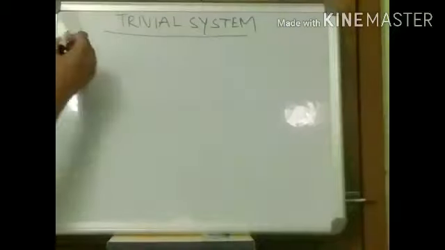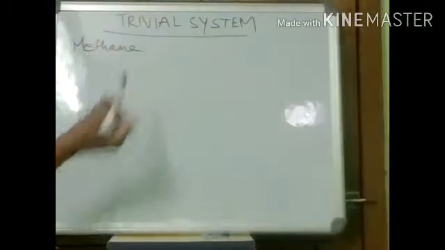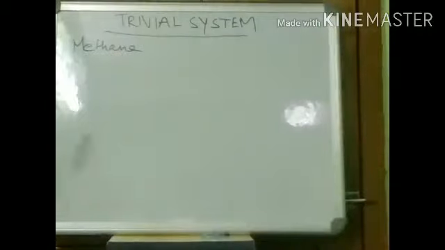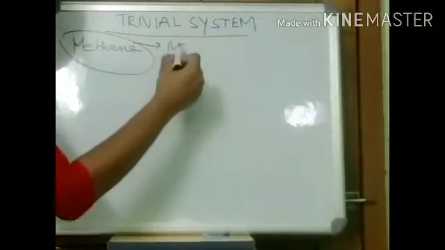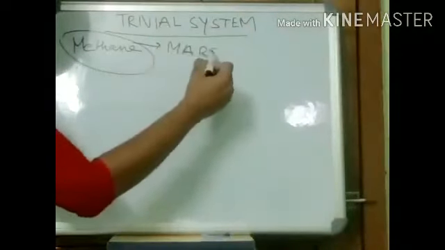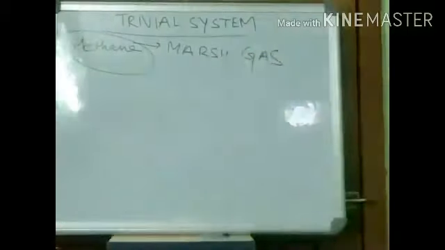Like for example, take the example of methane. We have this methane. So this methane was named marsh gas. Now why was this named marsh gas? Because it was found in marshes according to trivial names.